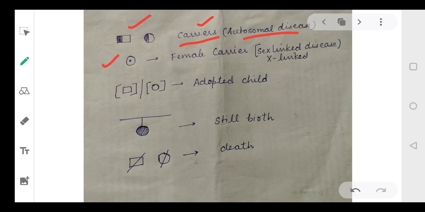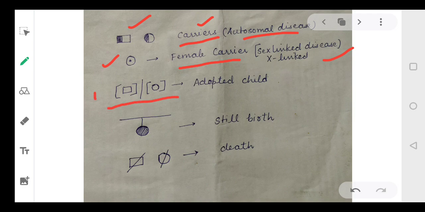Then if there is a circle with a dot, this means it is a female carrier, right? In X-linked disease, only females can be carriers. In X-linked cases, males cannot be carriers because they only have one X chromosome, so they will have the disease. They will never be carriers.